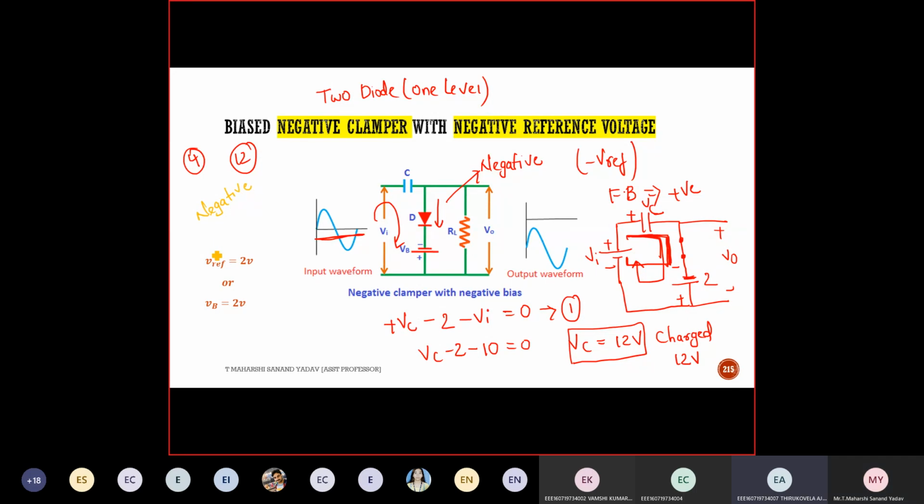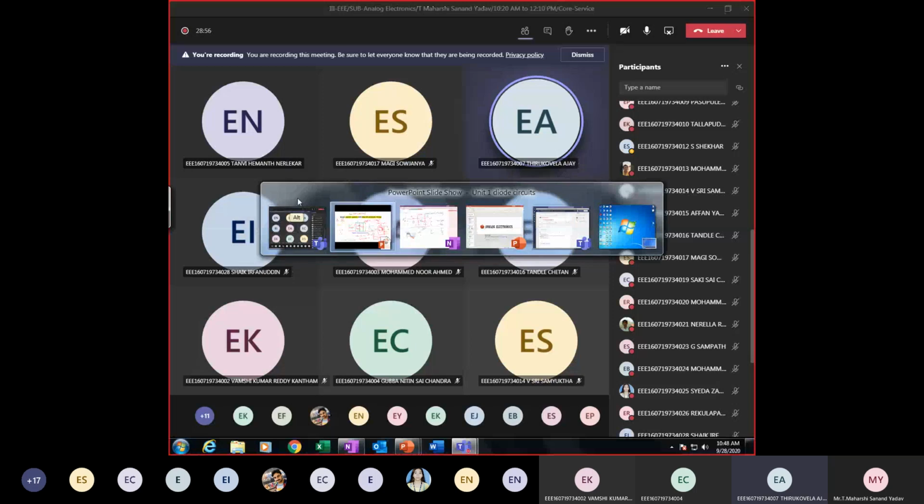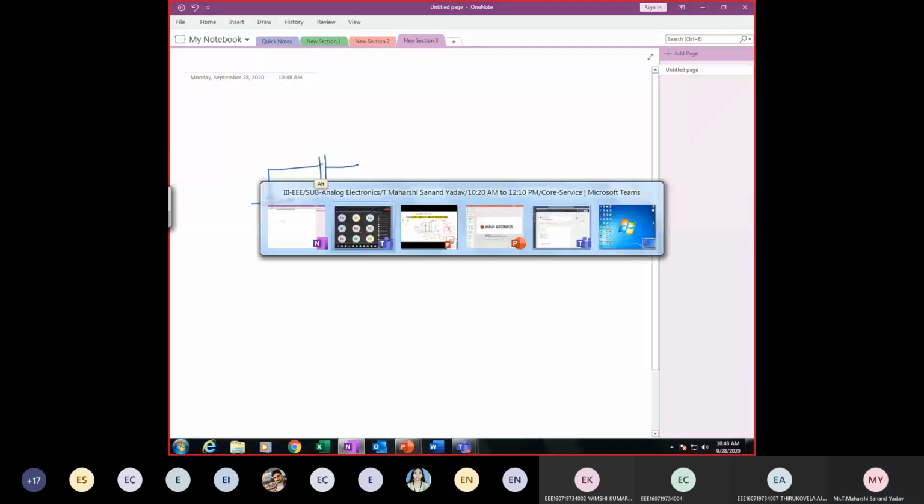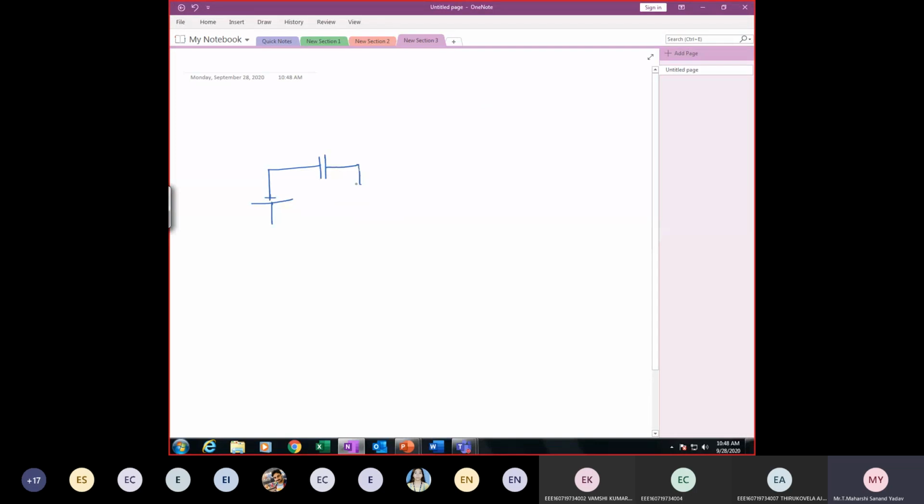Negative half. So minus 12 also. Here the direction will change. For the negative half cycle, it will be minus and it will be positive here. Here is the capacitor. The diode is facing downward, followed by the negative reference voltage. Now you tell me.